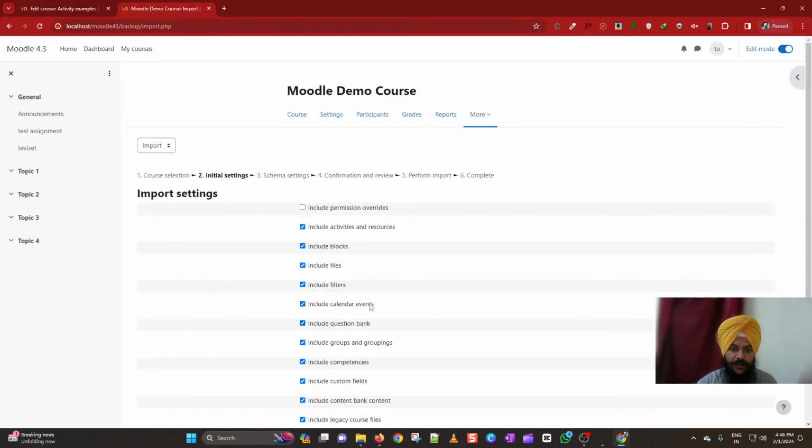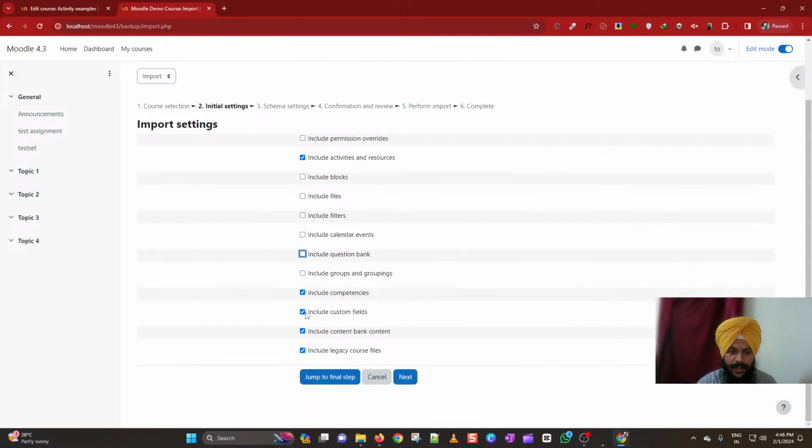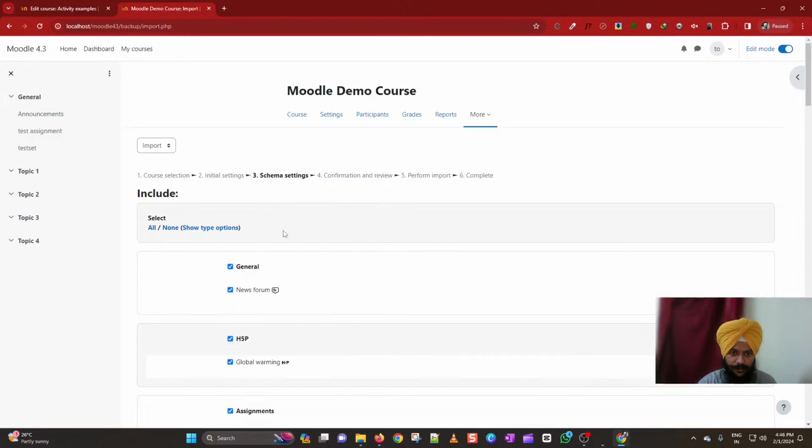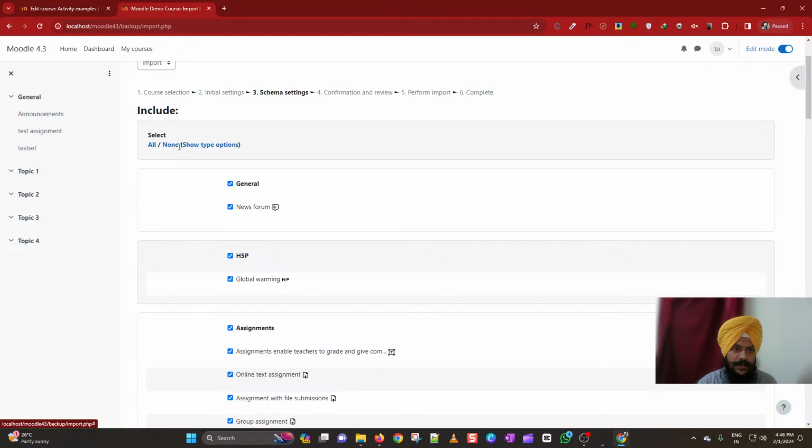Here I will select only the activities and resources, and deselect everything else. Then click next. Don't click on this jump to final step, otherwise it will import all the activities and resources. Click next here. And now you can specifically select which activities you would like to import.